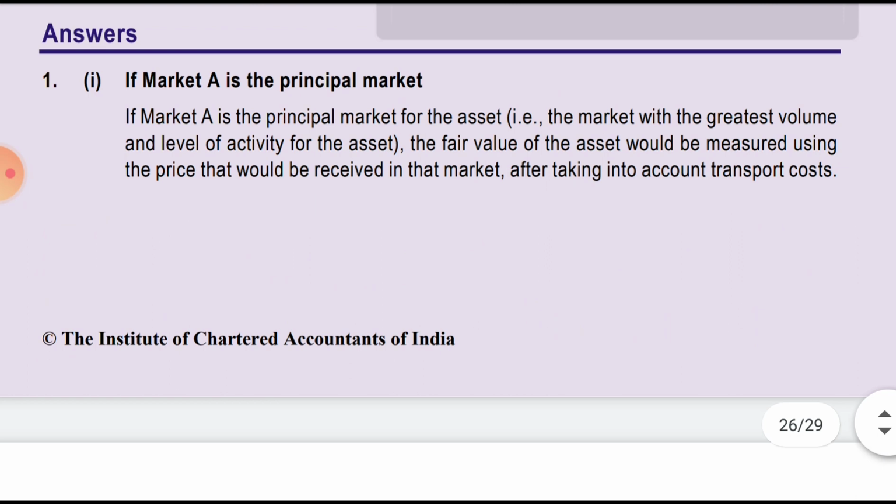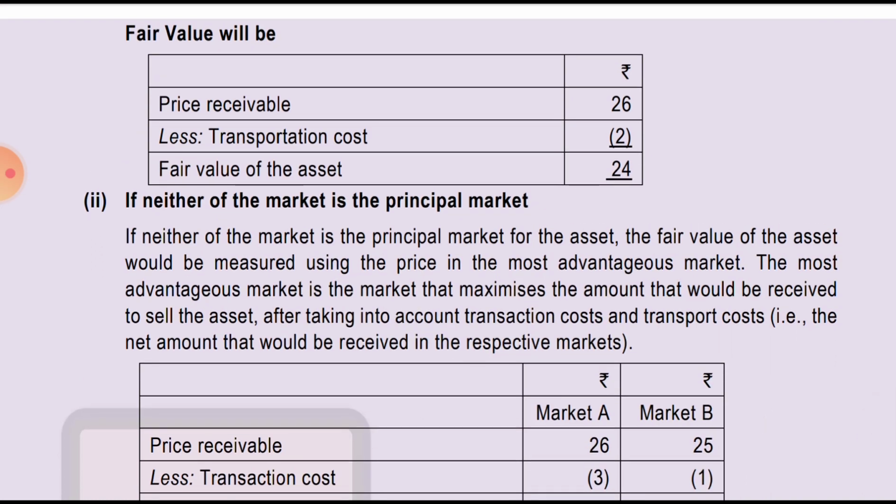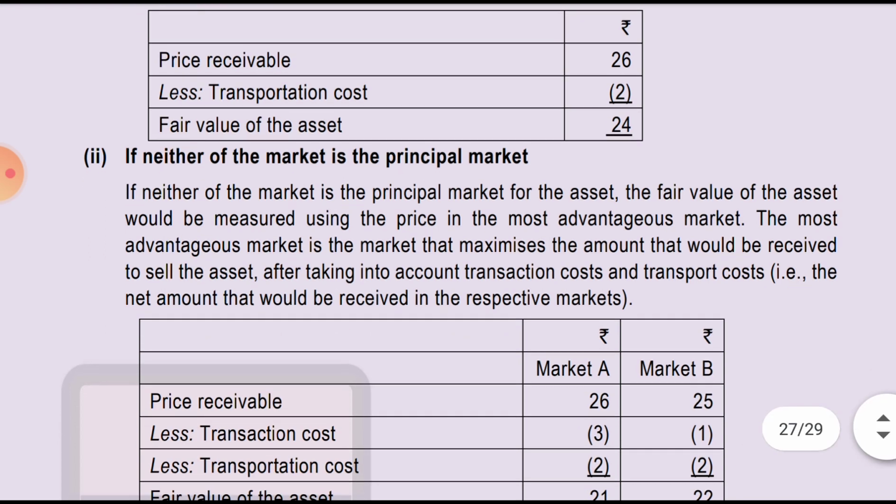If market A is the principal market for the asset, the market with the greater volume and level of activity for the asset, the fair value of the asset would be measured using the price that would be received in the market, after taking into account the transportation cost. So we will take the price receivable less transportation 2 rupees of market A, and we will get the fair value.